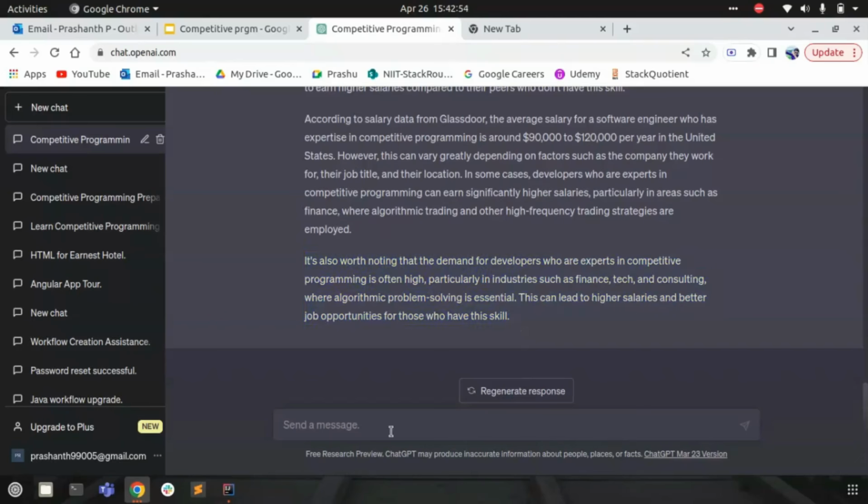For that, let me take help from ChatGPT itself. Basically, I have made up my mind to become a competitive programmer. So what are the points that I should follow to prepare for competitive programming?